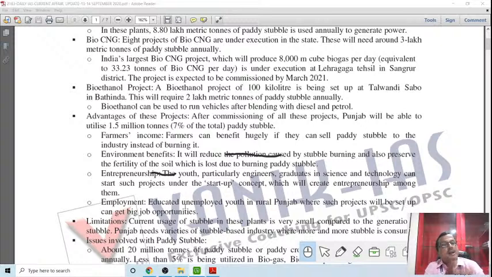Not only those who will be working in the particular plant, but for carrying the stubble from the field to the plant site, a huge transport requirement will be there. In the transport, a lot of employment will definitely be generated. So these are the advantages.